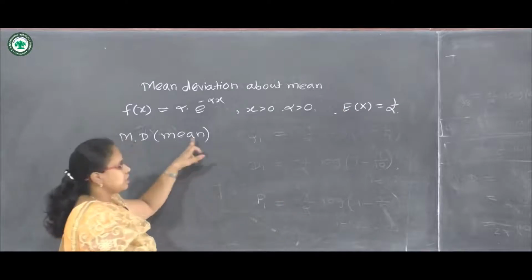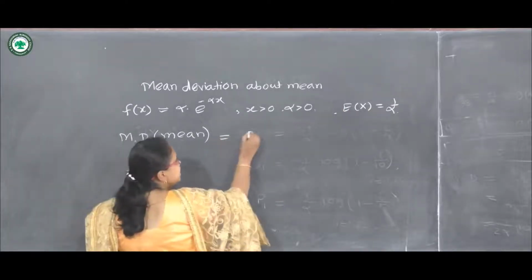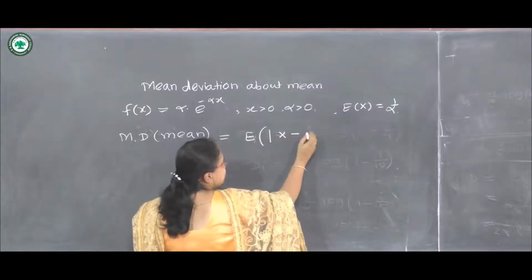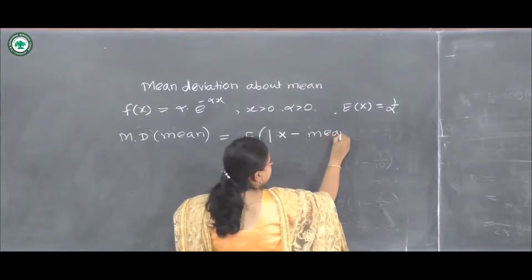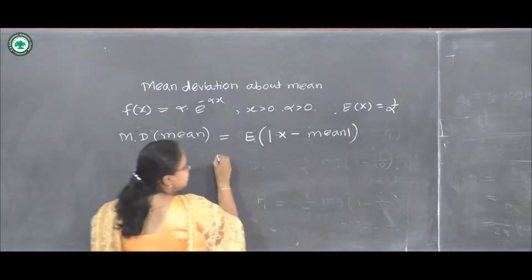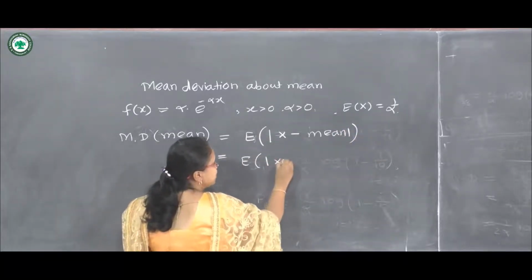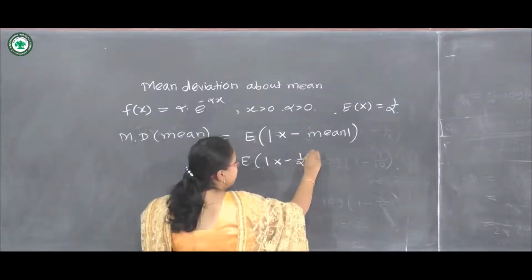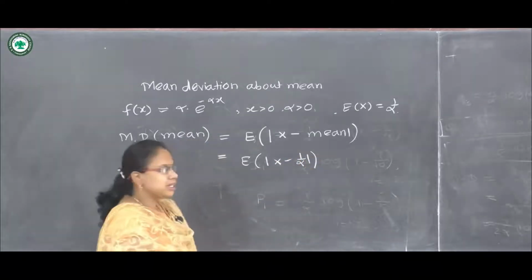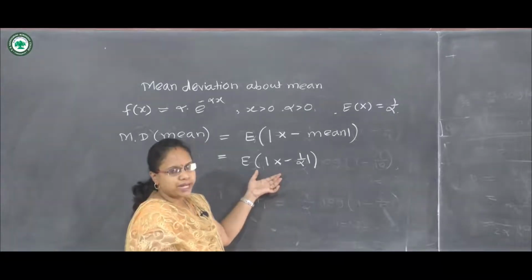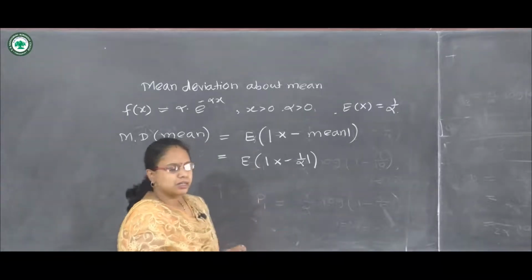So mean deviation about mean is written as expected value of modulus of x minus mean. Now I am substituting the value of mean here. So expected value of mod of x minus 1 upon alpha. Now by using the regular method for solving the expectation of a variable, we can solve this.